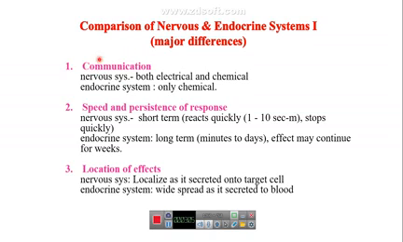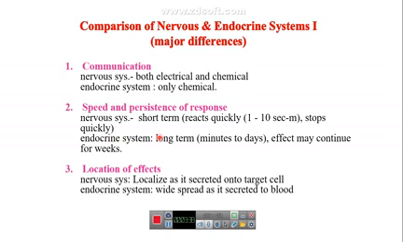The first difference is the communication. The communication for the nervous system is by electrical and chemical signals, but for endocrine it is only by chemical signals. And the speed of the nervous system is different from endocrine because it is short term. It reacts and responds to the outer stimulus quickly, and responds inside the body quickly and stops quickly.